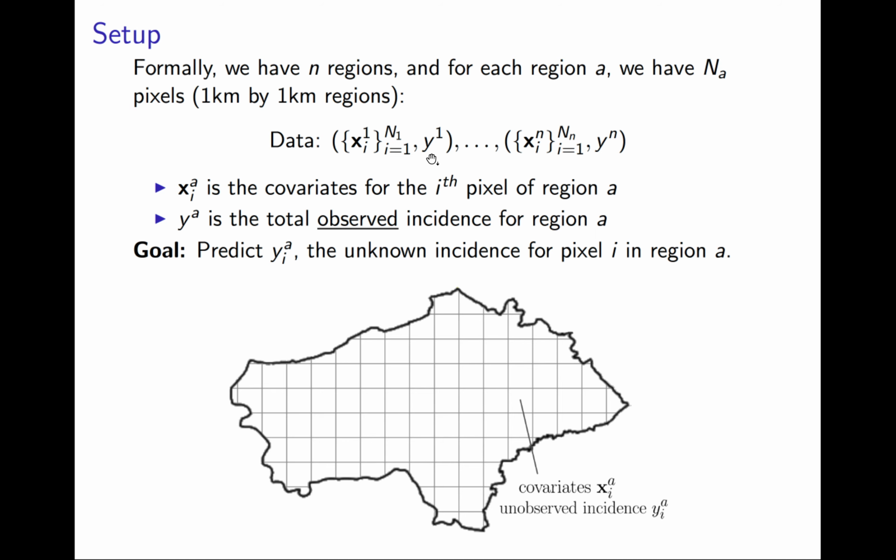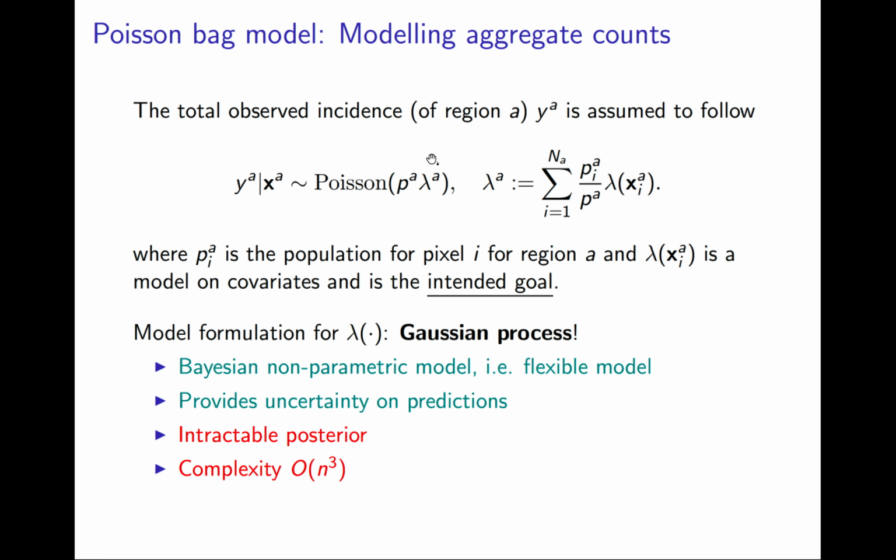Since we're working with count data, we'll use a Poisson model, where the intensity of malaria for the entire region is essentially made up of intensities from the smaller sub-region areas. Our goal is to be able to learn this lambda, which is a function of covariates. Once we have this lambda, we'll be able to predict for any new pixel area. We can formulate this lambda in different ways.